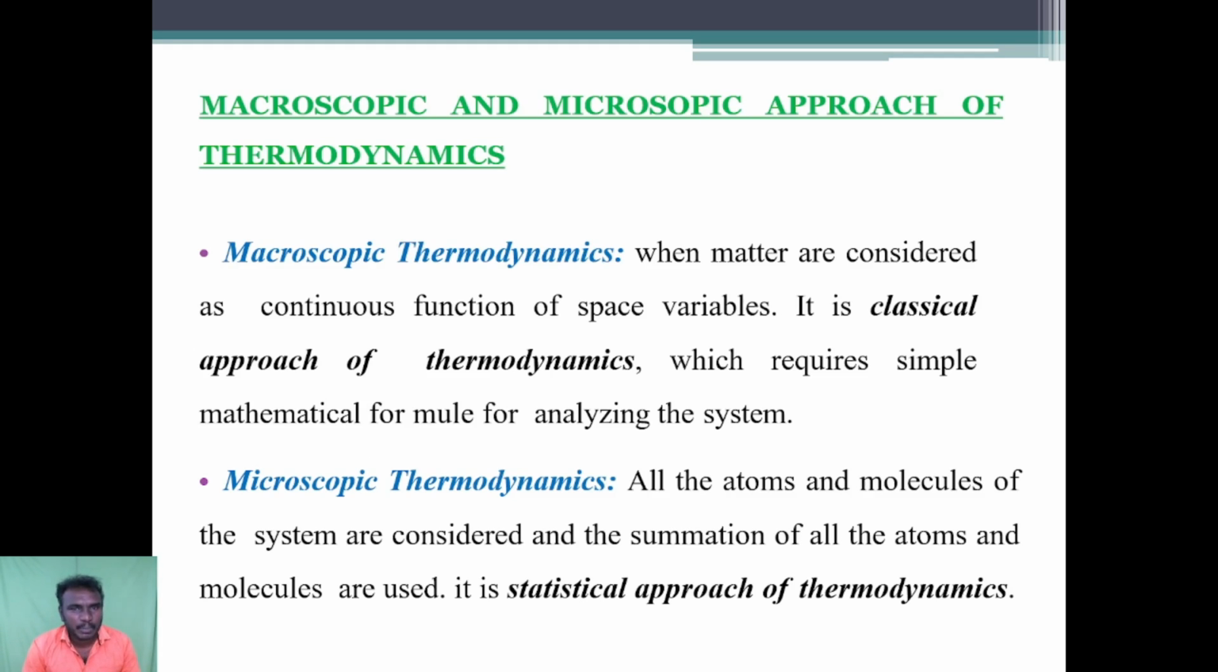Next, macroscopic and microscopic approaches of thermodynamics. Macroscopic thermodynamics: when matter is considered as a continuous function of space variables, it is the classical approach of thermodynamics, which requires simple mathematics for analyzing the system. Microscopic thermodynamics means all the atoms and molecules of the system are considered and the summation over all the atoms and molecules is used. It is the statistical approach of thermodynamics.